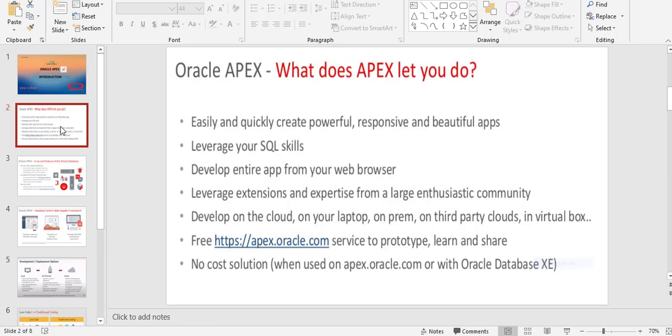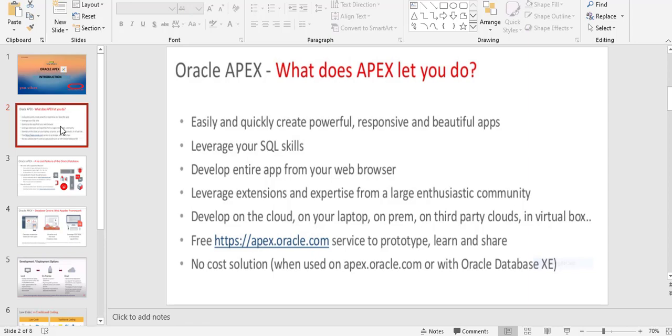Free. You can access Oracle Apex for free at www.apex.oracle.com, a service to prototype, run and share. It is a no code solution when you use it on apex.oracle.com or with Oracle Database XE.